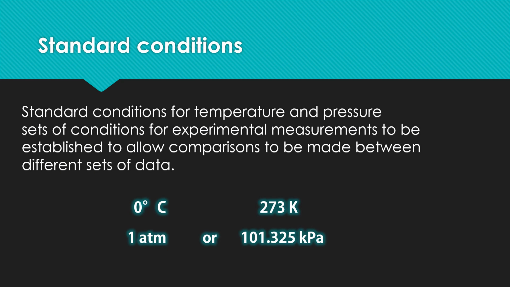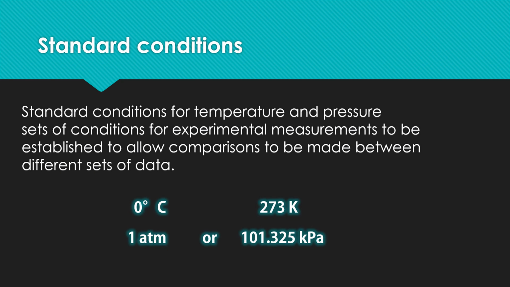There are standard conditions when we are working with gases. The standard conditions for temperature and pressure are a set of conditions for experimental measurement, established to allow comparisons to be made between different sets of data. For example, we have to use 0 degrees Celsius when working with gases. It is also the same as 273 Kelvin.